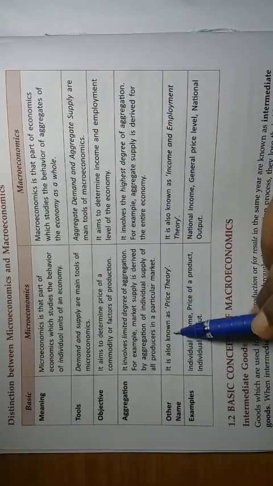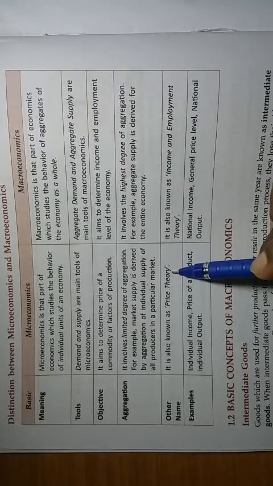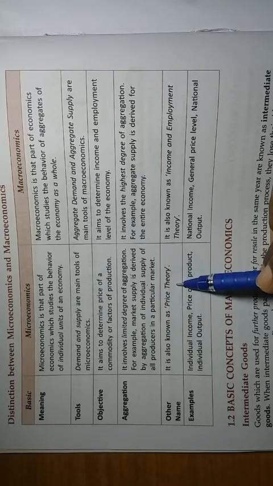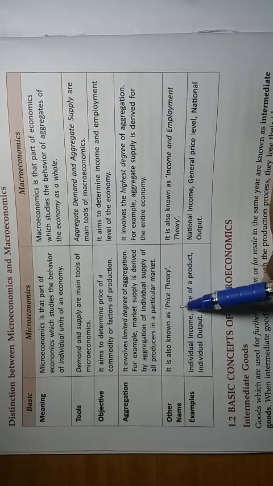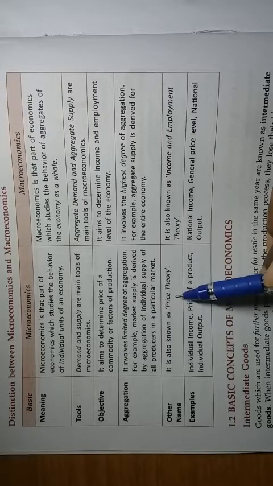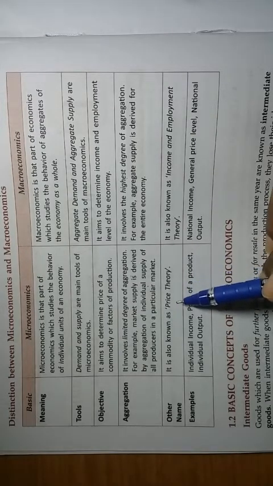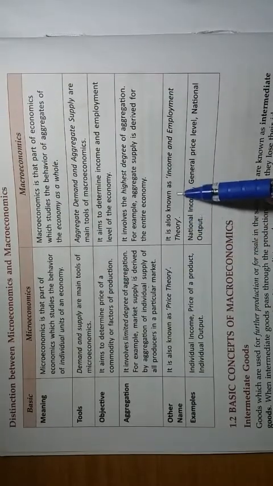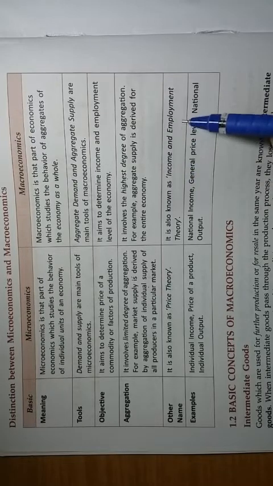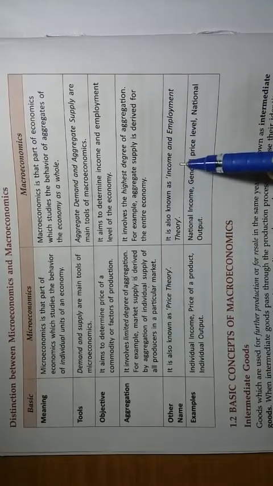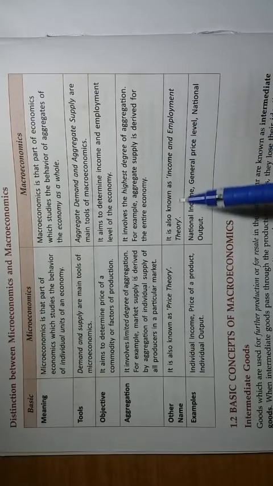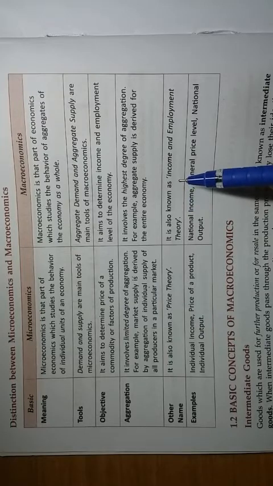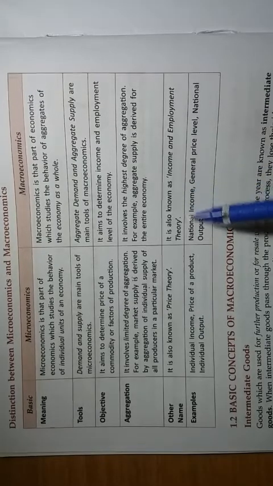Another name for microeconomics is price theory, because normally price determination is the main aim of microeconomics, or calculation of profit. So everything which influences profit is done in microeconomics, so it is also called price theory. Another name for macroeconomics is income and employment theory. So you will deal mainly with national income and employment in macroeconomics. So all the chapters normally will deal with those things. That is why it is called macroeconomics.